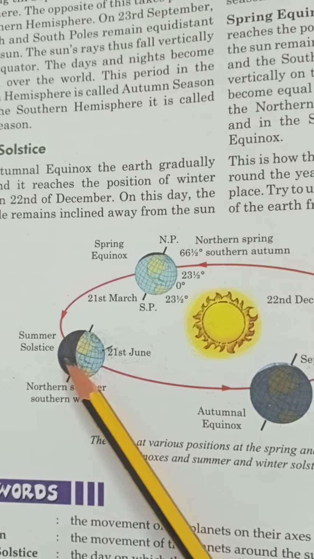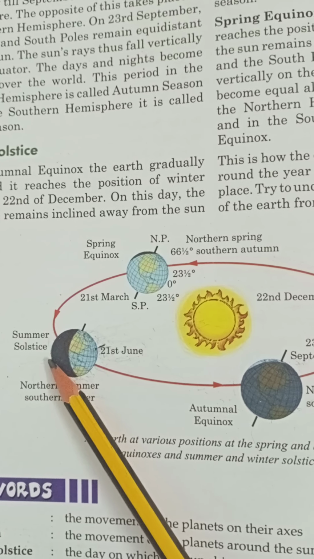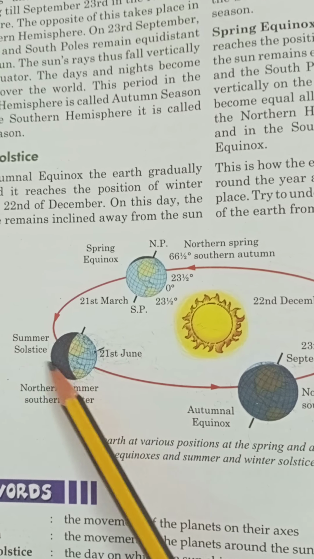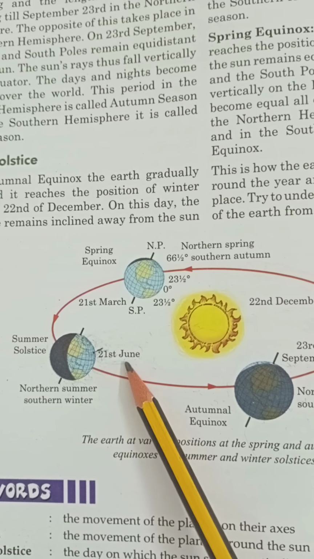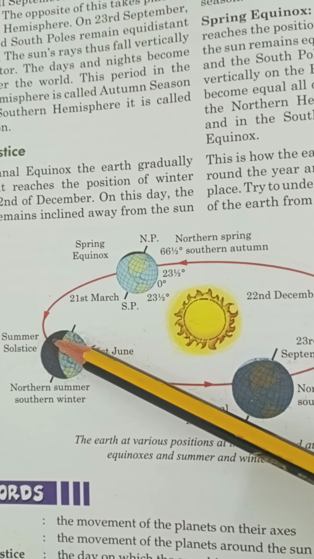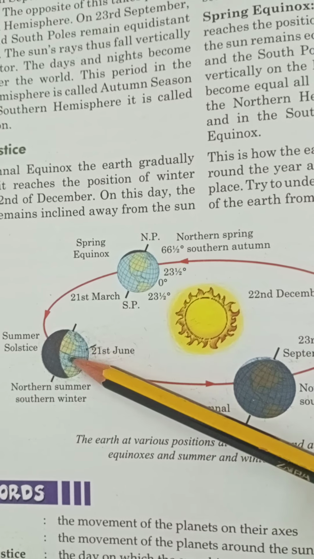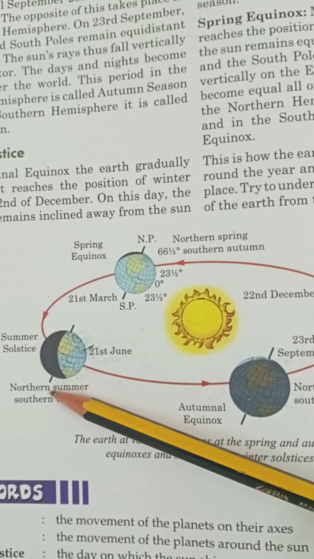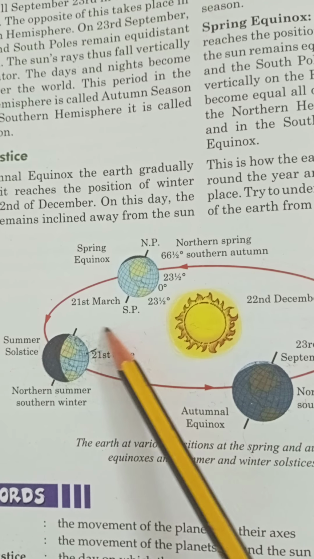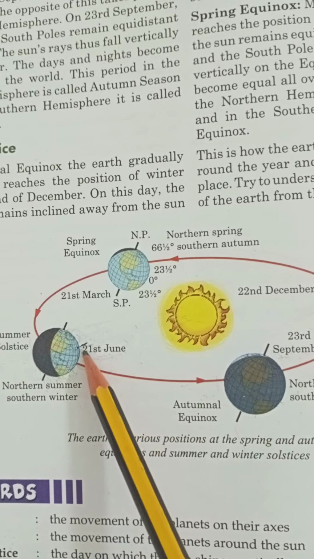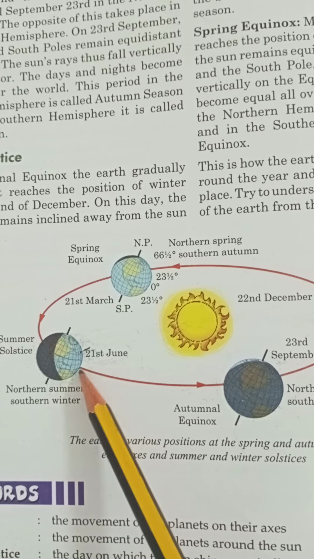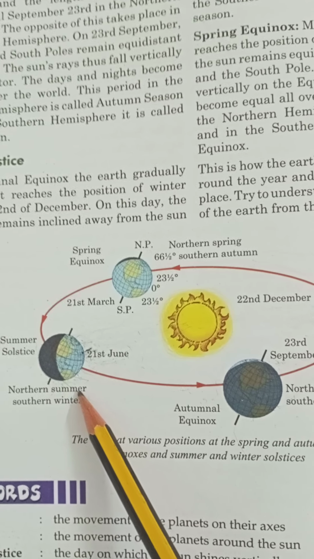And here the starting is the summer solstice. The summer solstice takes place on 21st June. You can see the summer solstice is on 21st June. And already you studied that this is the Earth, and the middle of the Earth is the equator, and this is the northern part and this is the southern part. In the summer solstice, the sun rays come vertically on the Tropic of Cancer. Here will be the Tropic of Cancer, and the Arctic Circle, and here the Tropic of Capricorn, and here will be the Antarctic Circle.